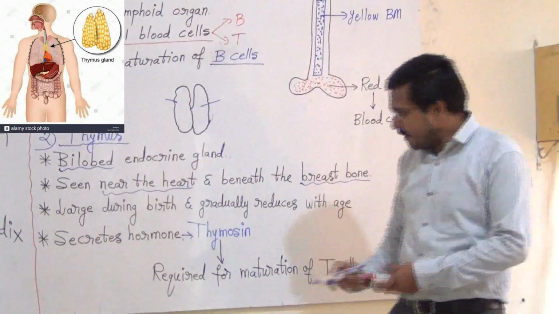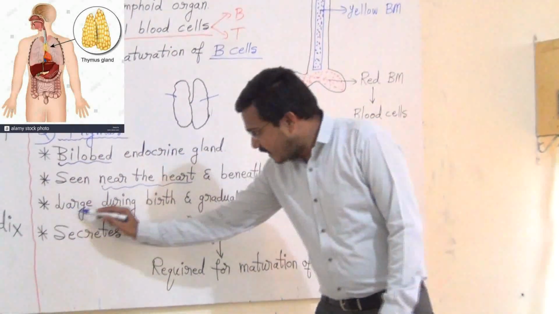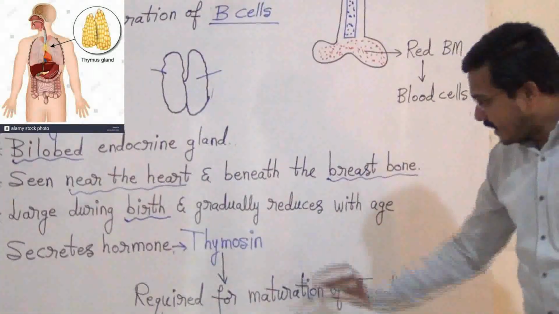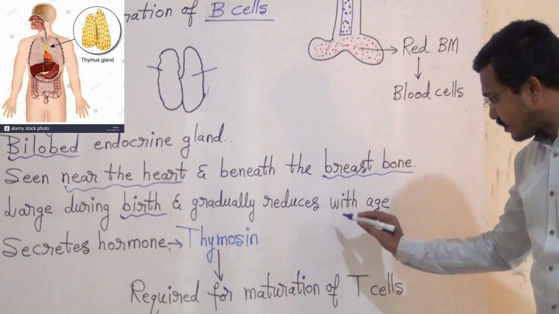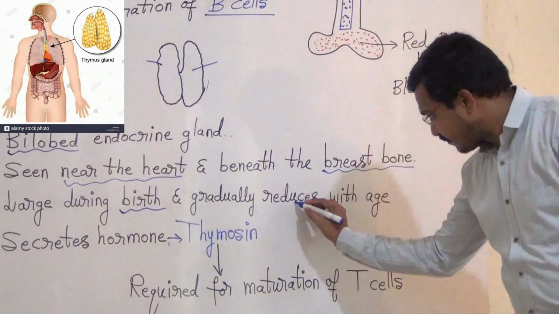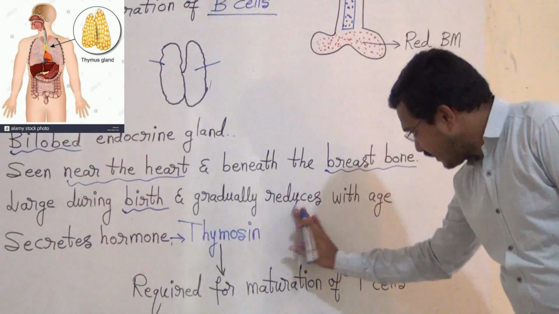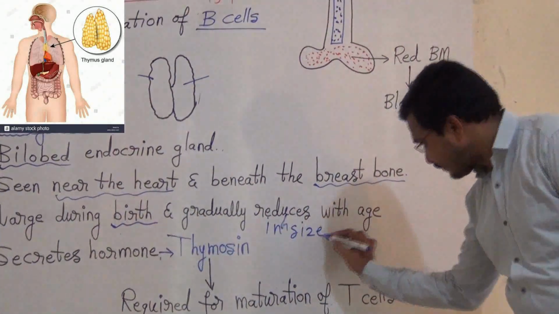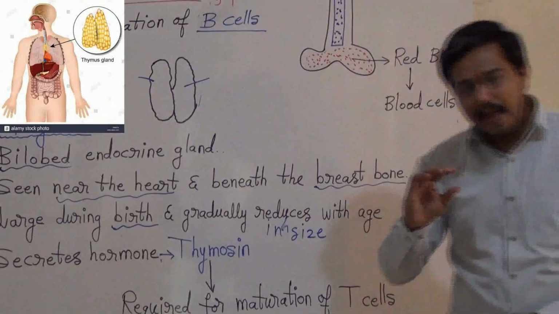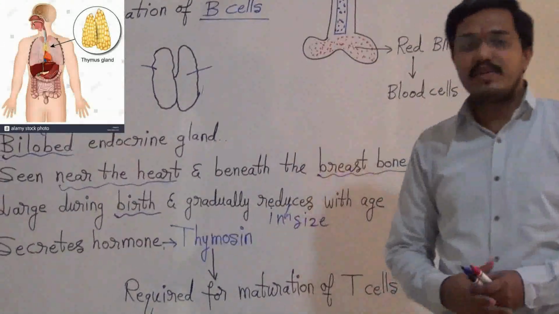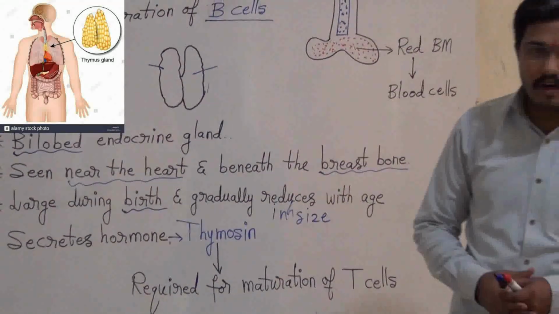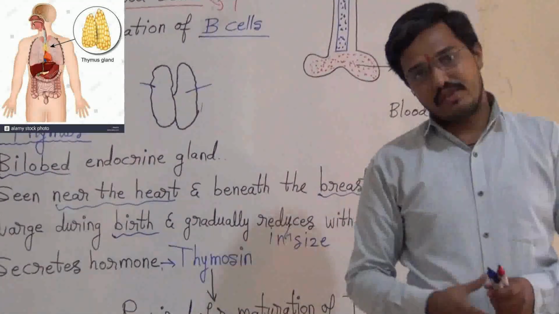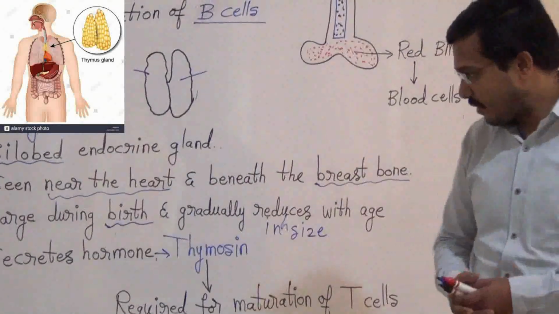So thymus is large during birth and gradually reduces in size with age. When you reach puberty, it becomes very small in size. Right? So that is one piece of information.